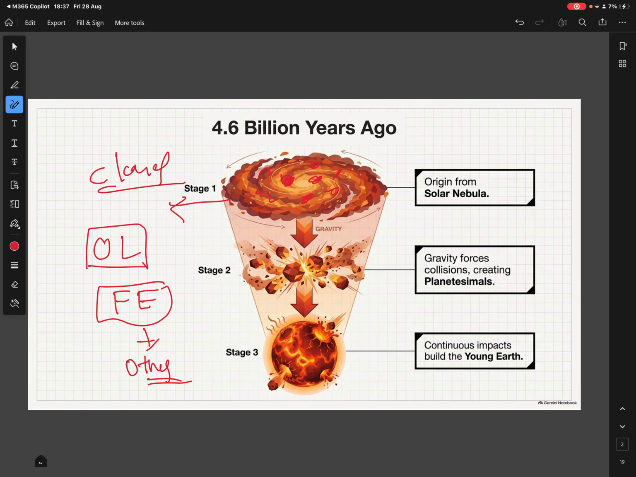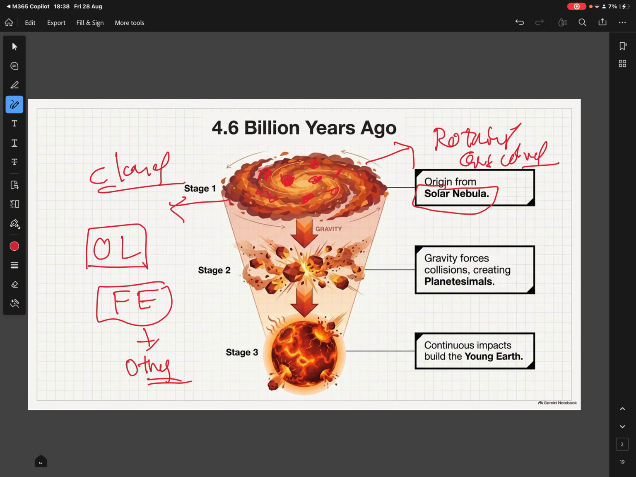This structure they named the solar nebula. So before the formation of the solar system, there was just a cloud of gas with rocks. It was a rotating gas cloud.